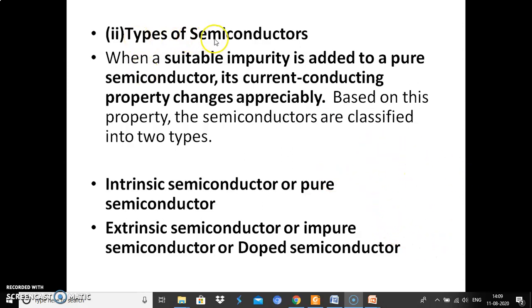The second type of classification is based on the purity of the semiconductor. There are two types of semiconductors. One is intrinsic semiconductor or pure semiconductor. The second one is extrinsic semiconductor or impure semiconductor or doped semiconductor. What is an intrinsic semiconductor? It is a pure semiconductor. There is no dopant atom or impurity added with the material. Extrinsic means it is the doped material, doped semiconductor.